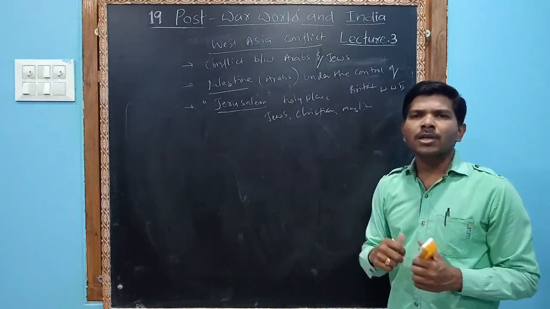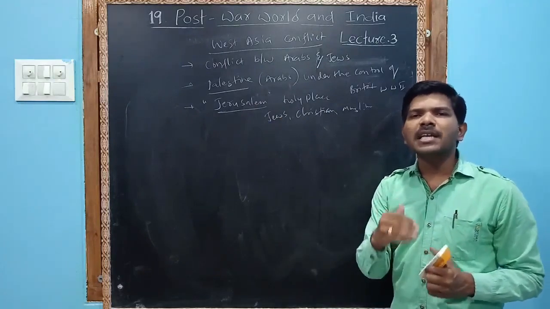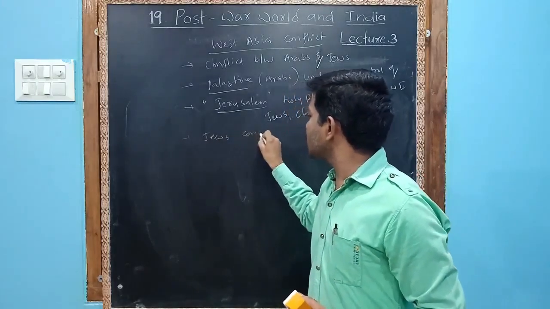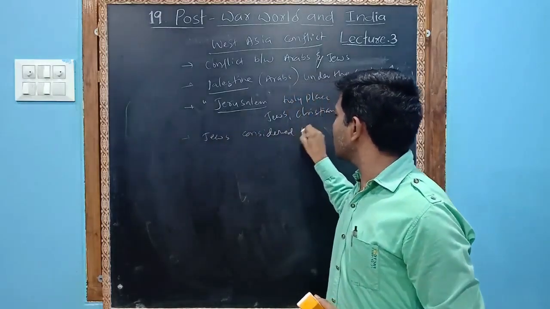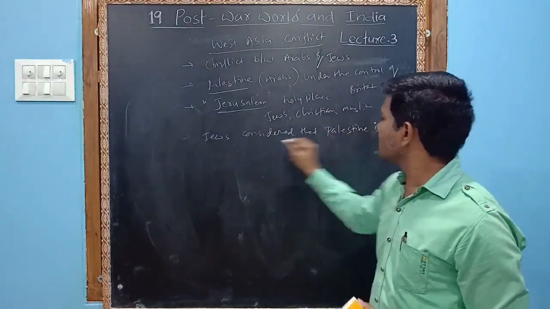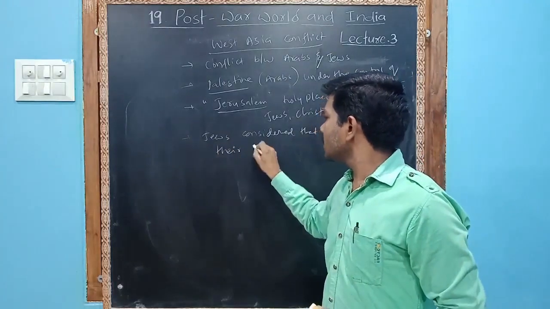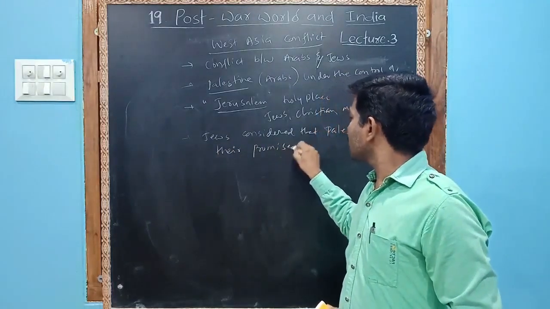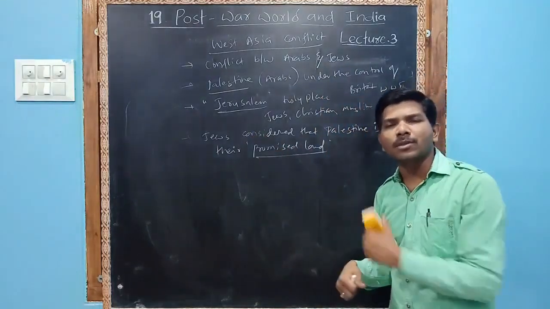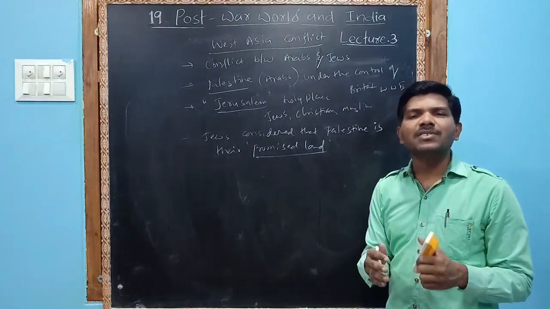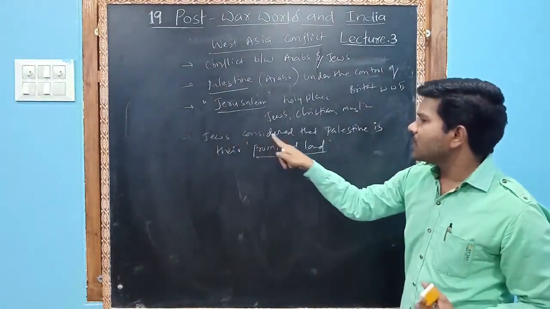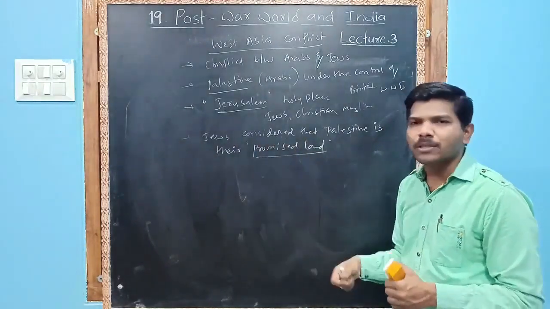But Jews consider that Palestine is their promised land, but they were exiled in ancient times to Europe and Asia.